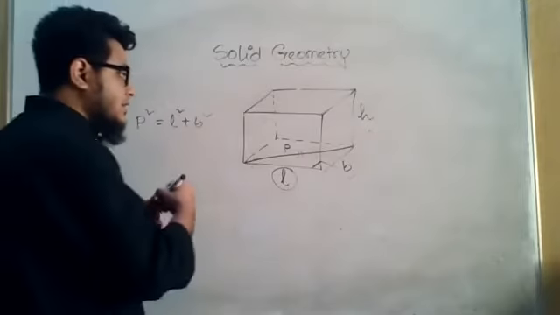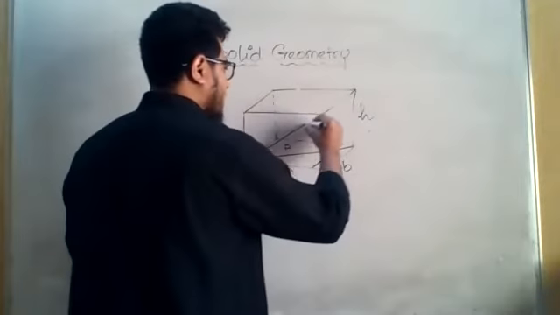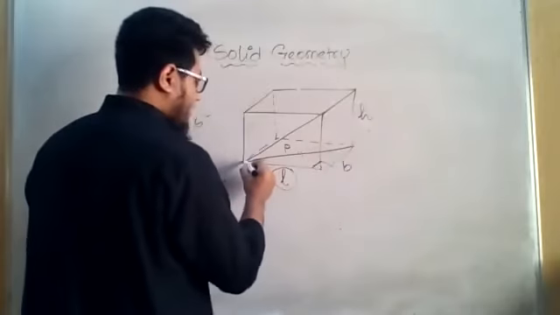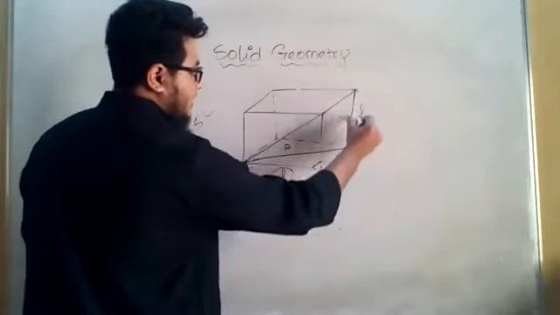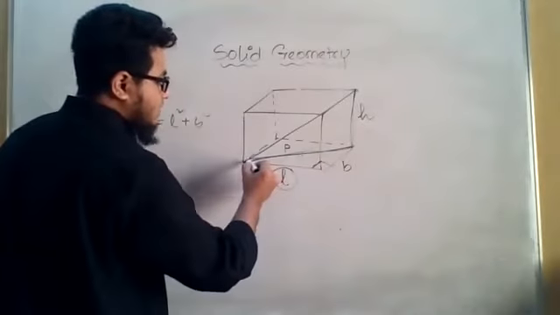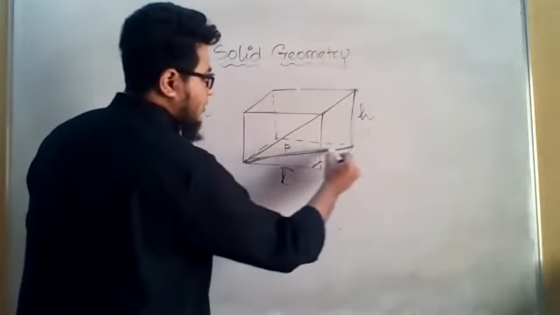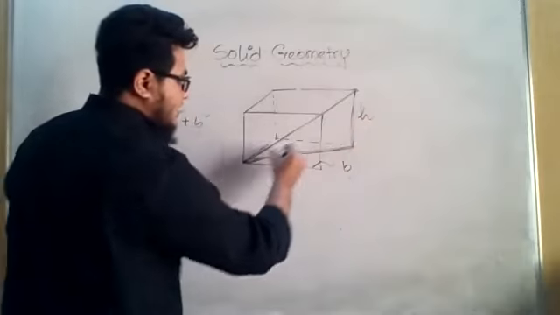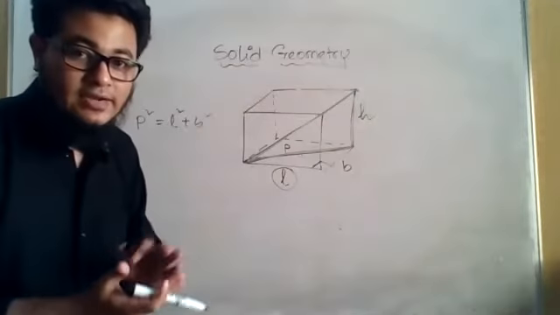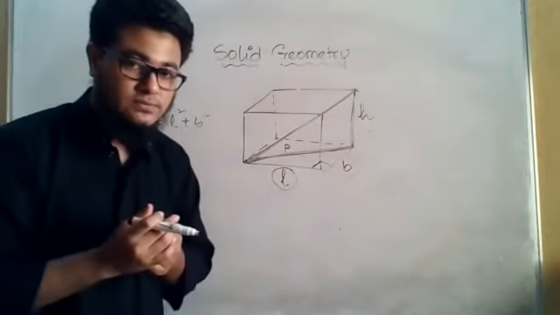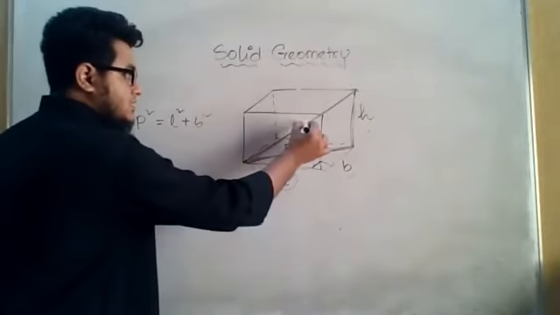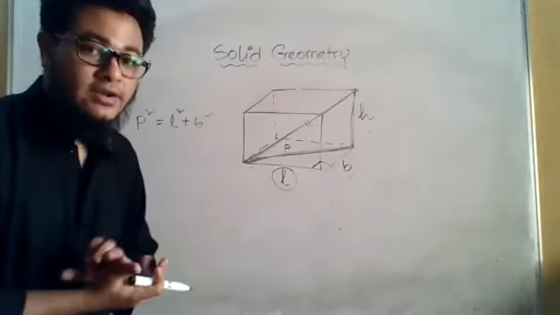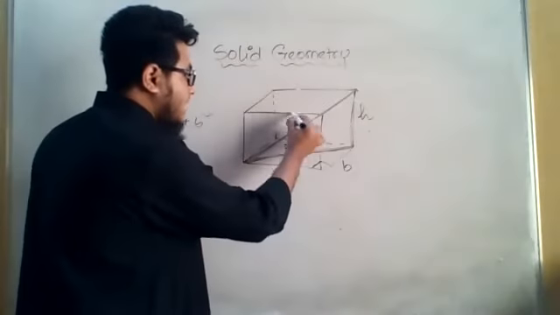Now we are actually trying to find out this diagonal, from this point to this point. Now this P, H, and that diagonal are making another right angle triangle. Can you imagine it? Yes, sir. Okay. So this is the hypotenuse of that right angle triangle, and this is the diagonal D that I am trying to find the length of.